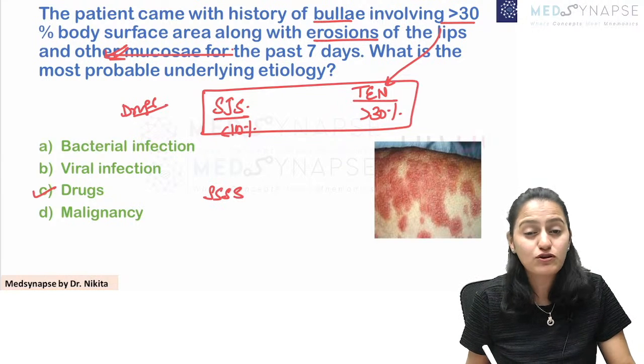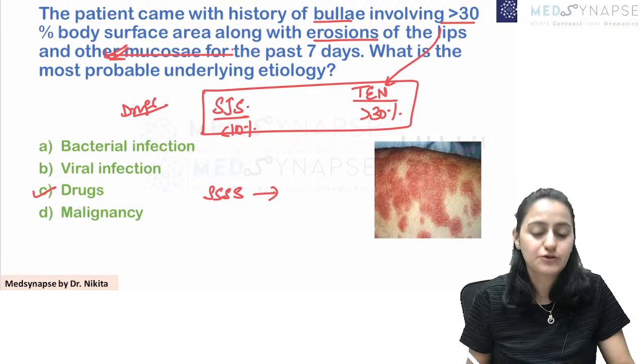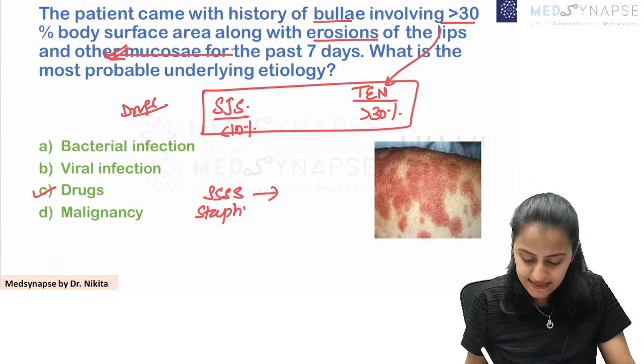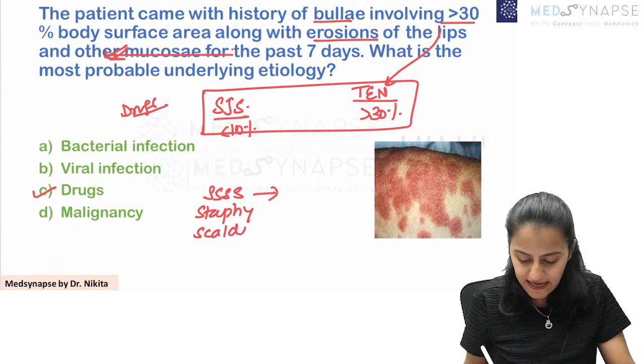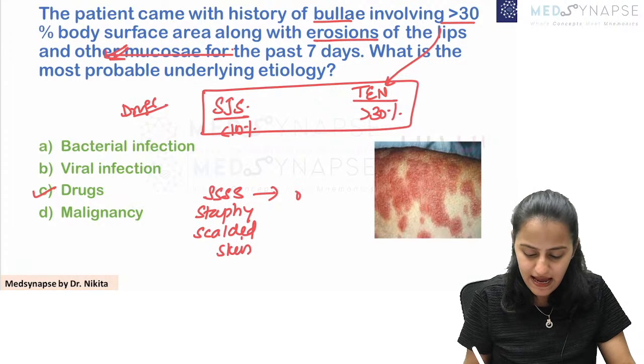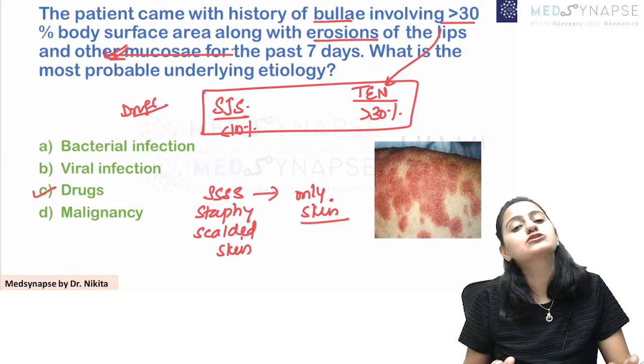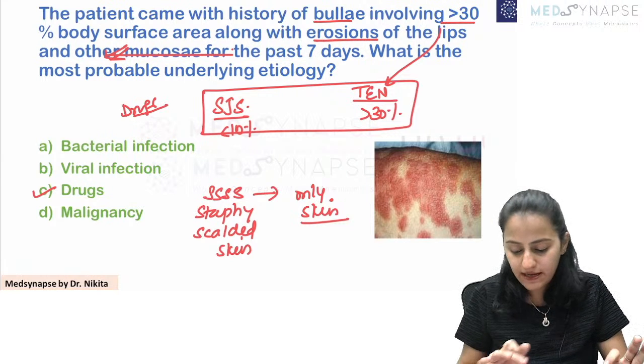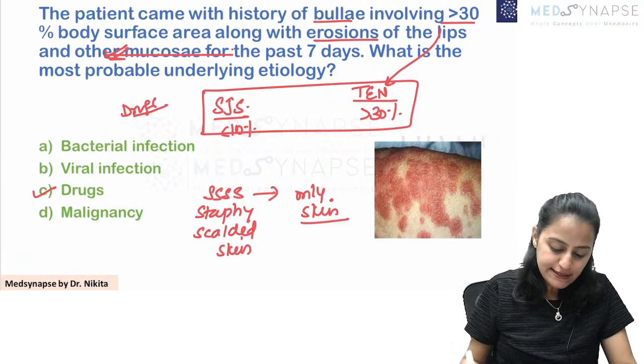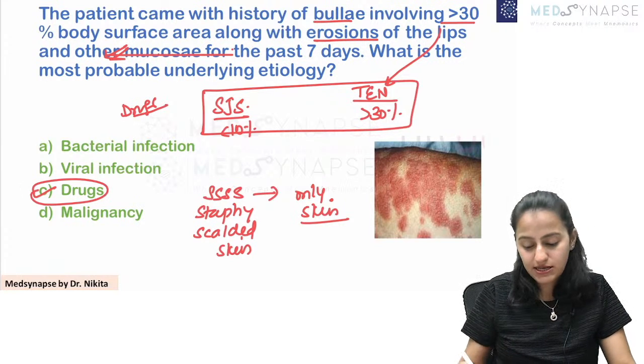Versus your staphylococcal scalded skin syndrome, SSSS. As the term says, it only involves the skin. It does not involve the mucosa. Here the mucosa is also involved. So TEN is most common in drugs.